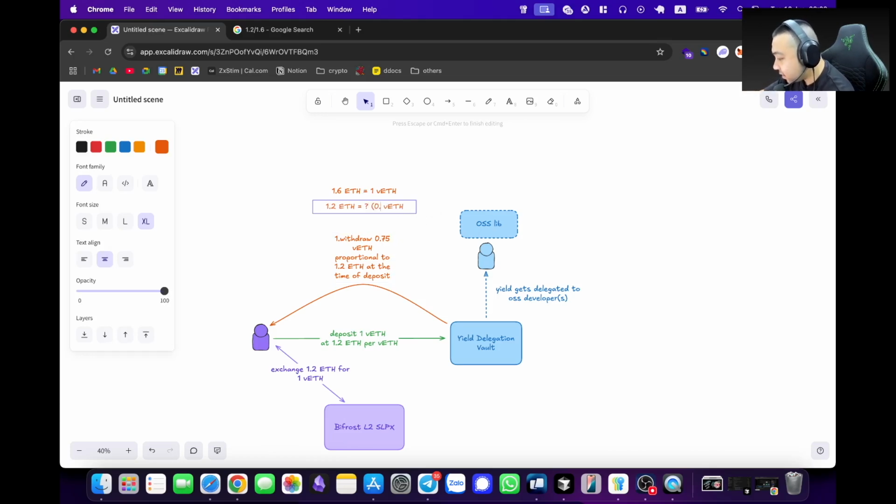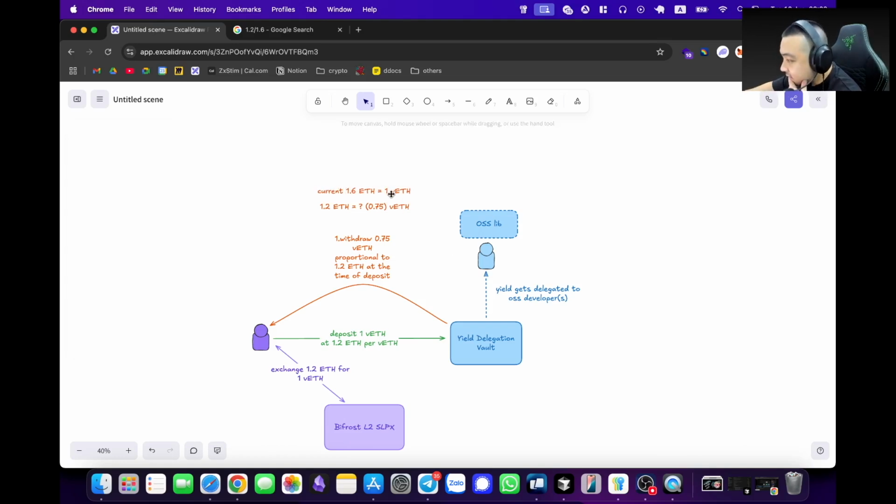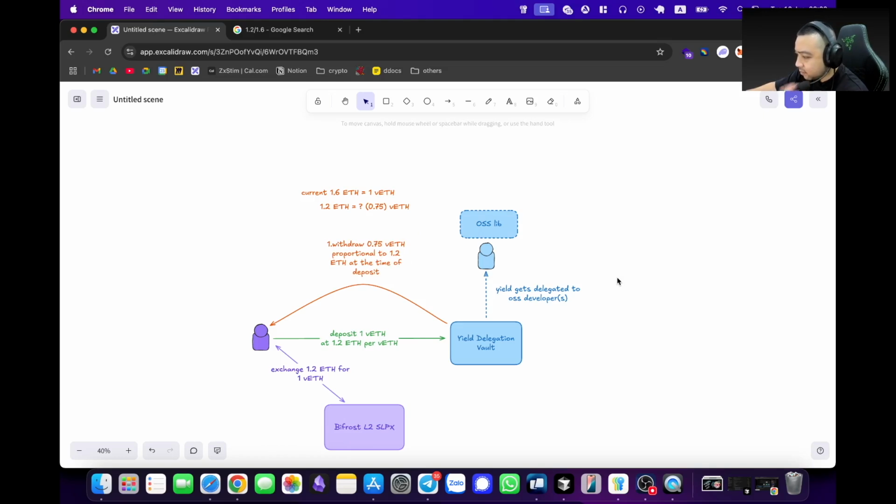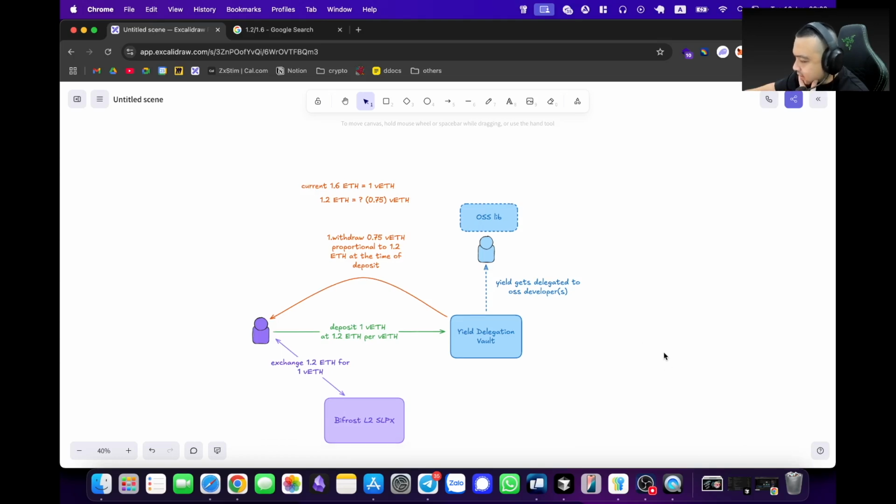All right, something like that, right? I think this is a cool idea. You can support any OSS developer just by doing this. At Bifrost, we want to roll out a custom liquid staking token. Basically, anyone can mint their own version of a liquid staking token. It's easy. It's essentially a branded liquid staking token, which helps with exposure. So this is our idea.